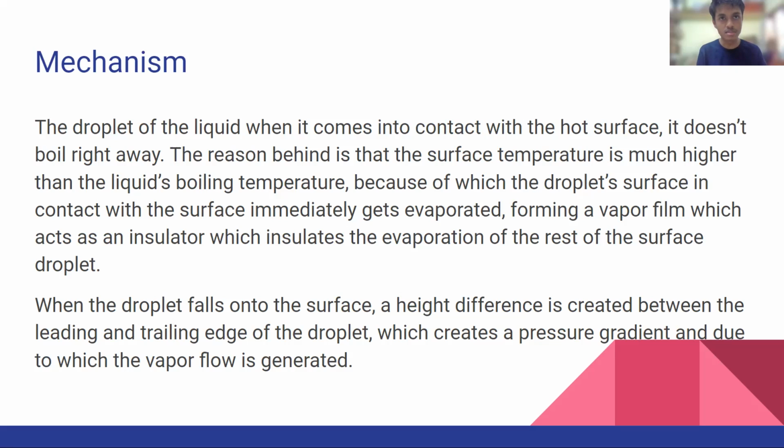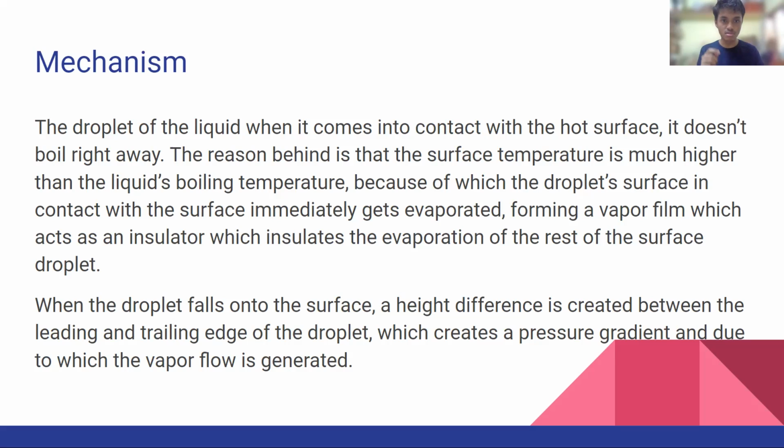Because of it, a vapor is quickly formed, which acts as a vapor cushion and an insulator between the substrate and the rest of the liquid. Because of it, the heat of the substrate doesn't transfer to the rest of the liquid, and thus the rest of the droplet doesn't evaporate right away. Thus, the droplet moves around in the liquid phase.